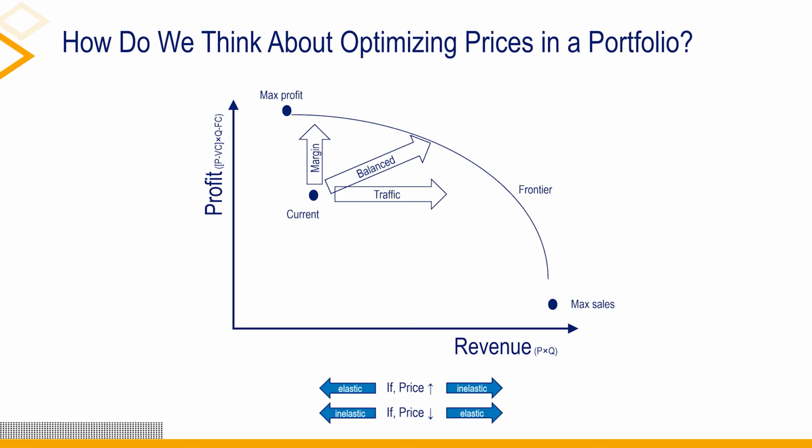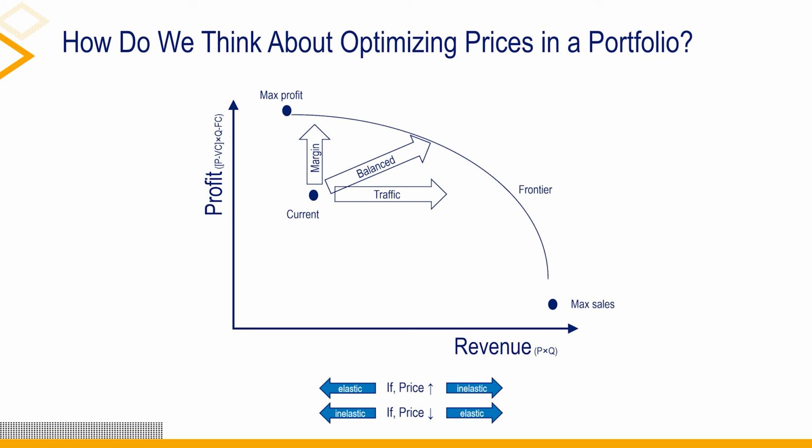How does someone like a retailer who has a portfolio of products for sale think about optimizing prices? The retailer is making trade-offs between products that contribute to top-line revenue, i.e. price times volume, and those that emphasize bottom-line profit, i.e. contribution margin times sales volume less fixed costs. If, say, price increases, then revenue also increases if it is an inelastic good, or revenue decreases if it is an elastic good, and vice versa for a price decrease.